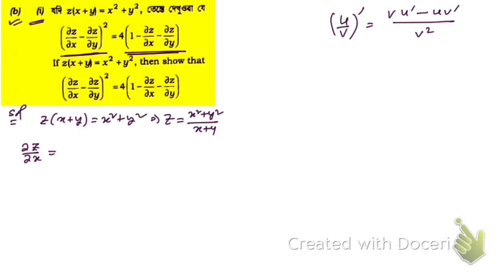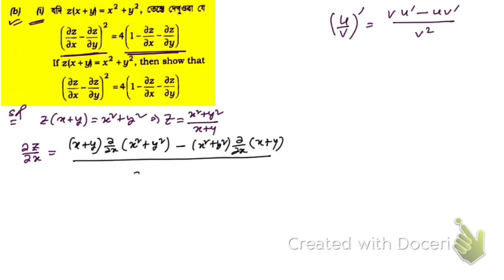So if we apply that, here the denominator is x plus y, so denominator times derivative of the numerator x square plus y square, then minus the numerator x square plus y square times derivative of the denominator x plus y, then divided by the denominator square, that is (x plus y) whole square.